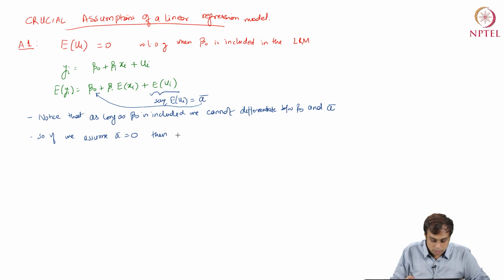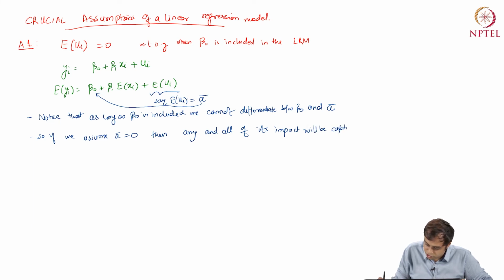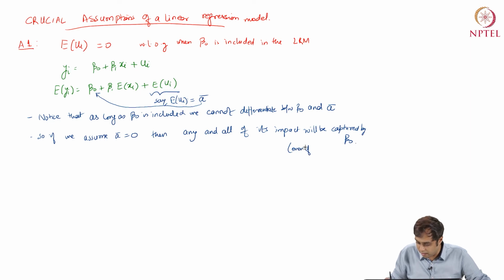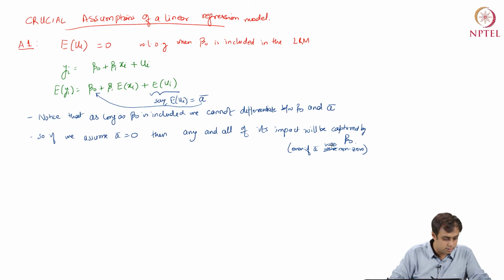So any and all of its impact will be captured by beta 0, even if a bar was non-zero.